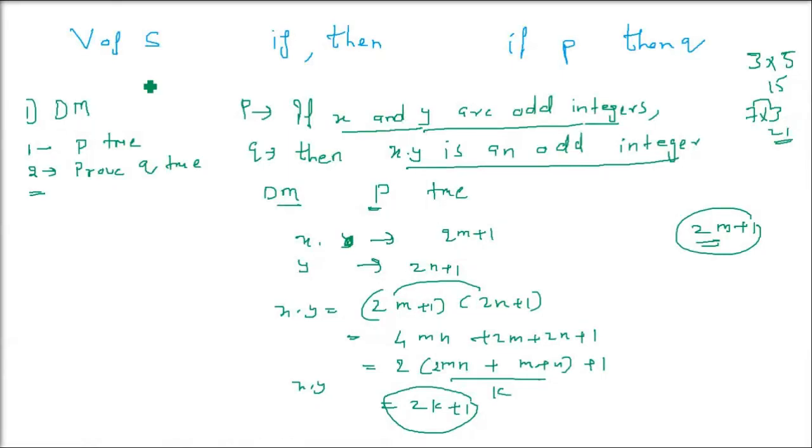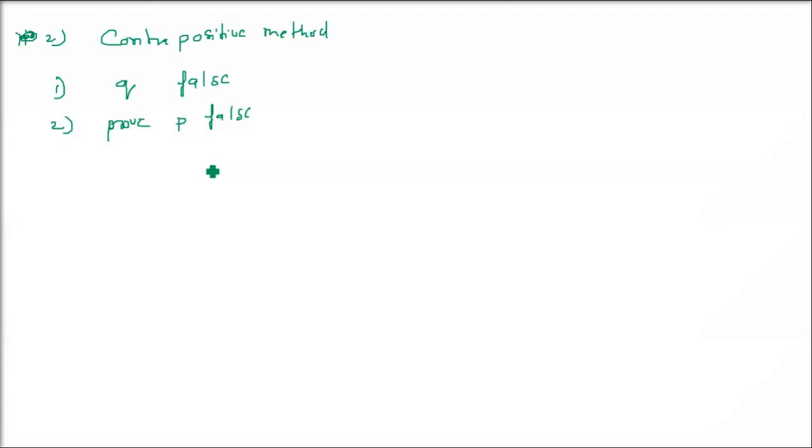This is the contrapositive method. Same example we are taking, okay? So in contrapositive, same example. We just assume that Q is not true. I said Q is false, so Q is not true. That is, Q is not true. Q was what? xy is an odd integer. So not Q, that is, we are assuming it to be false.